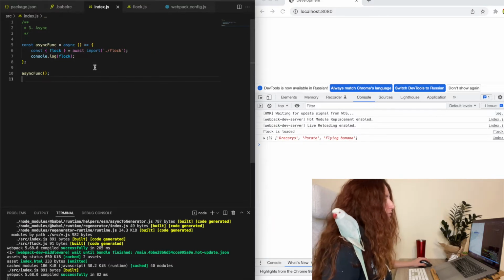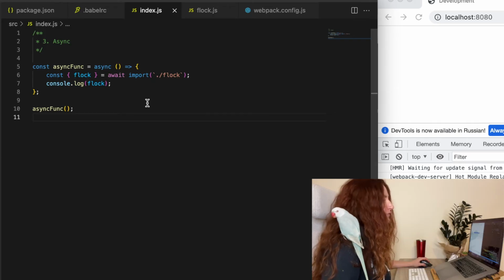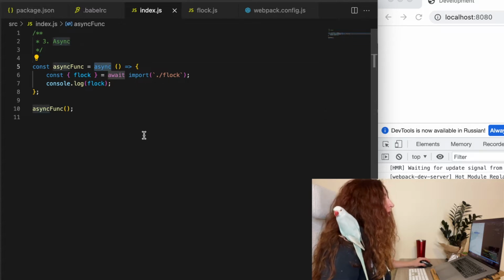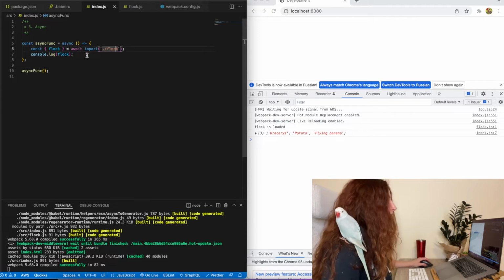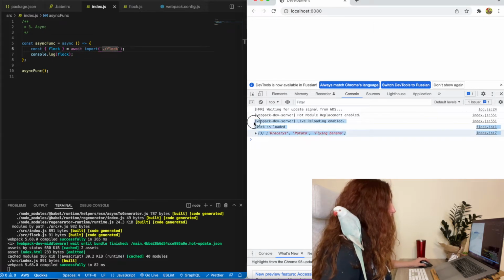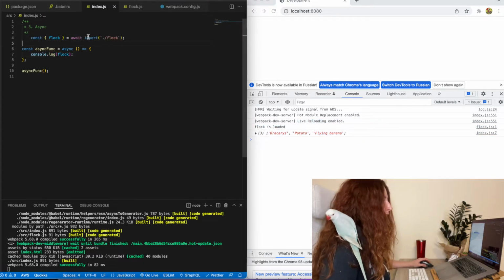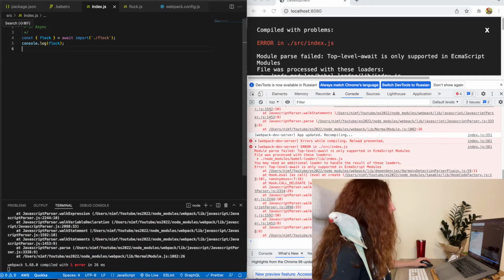Another change happened with asynchronous code. Before, we could use await only inside an asynchronous function with the async keyword in front. And this is how it worked in the current version of JavaScript. You can call it inside of a function with the async keyword and you will get a result. But in the new version, we can do it just on the top level, like this. And we can get rid of this function and just call it.